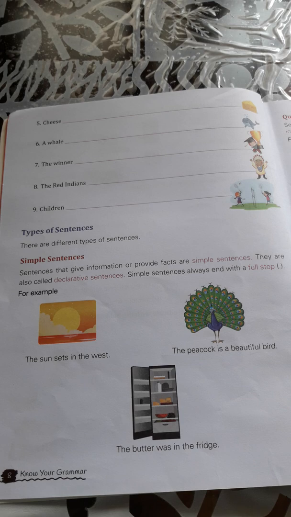So what are simple sentences? Sentences that give information or provide facts are simple sentences. They are also called declarative sentences. Simple sentences always end with a full stop. The sentences that are very simple end with a full stop, and these simple sentences are also called declarative sentences.